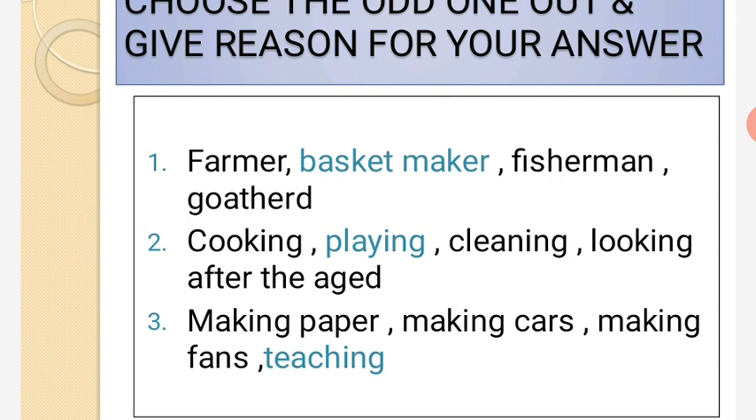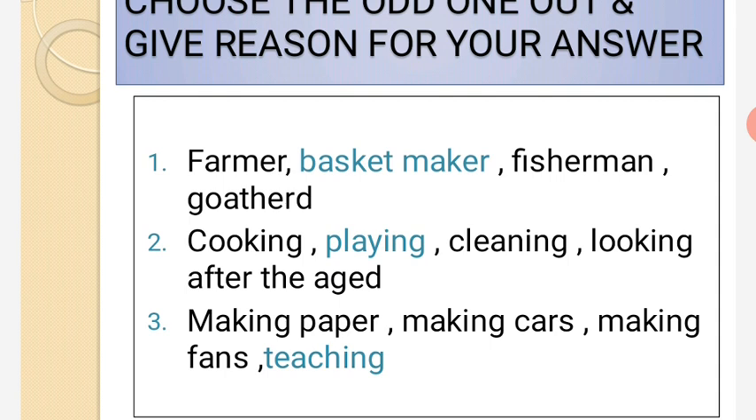Next one: cooking, playing, cleaning, looking after the aged. So playing is what? A leisure activity, non-paid activity. Just for your self satisfaction you are doing it. And cooking, cleaning, looking after the aged is being done especially by women. Playing is done by children, so that will be the odd one out.